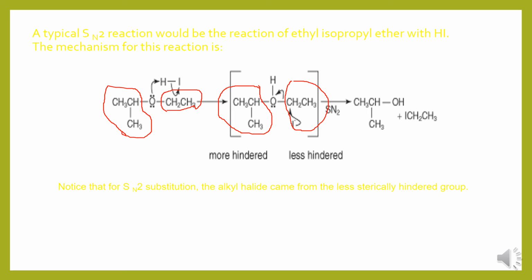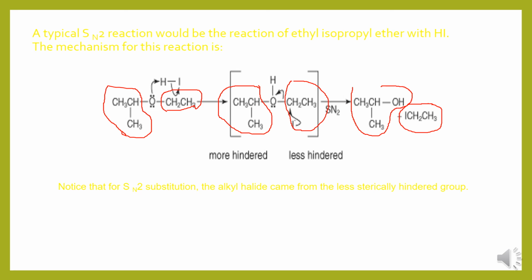So isopropanol and ethyl iodide formation takes place during this cleavage of ether with hydrogen iodide.